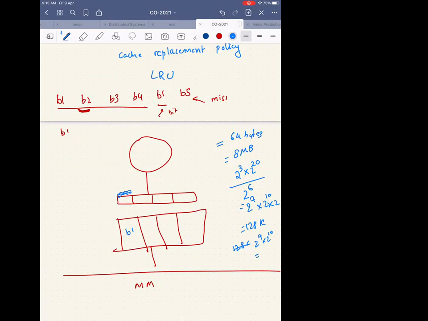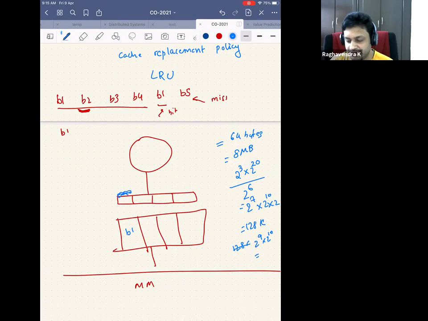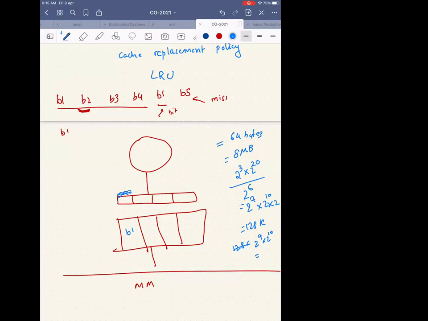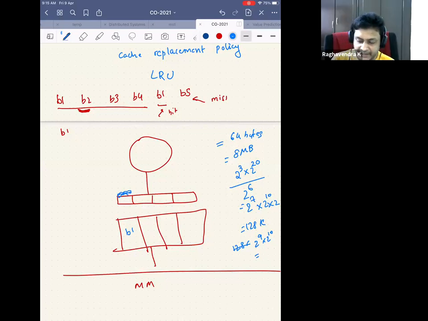Not 128 KB. I'm not actually adding 128 KB. I'm adding how much? What is 2 power 9? 512. Yeah, so you're adding 512 kilobytes. Right? So for an 8 MB cache, I'm adding 512 kilobytes of overhead because you wanted to say you want to have a counter of 2 bytes.